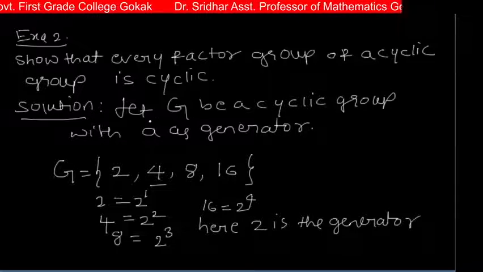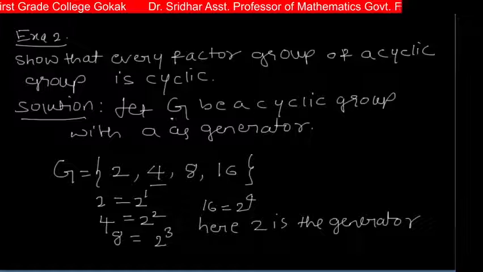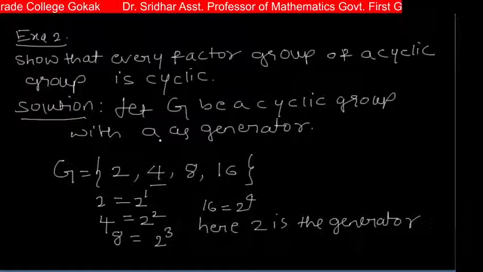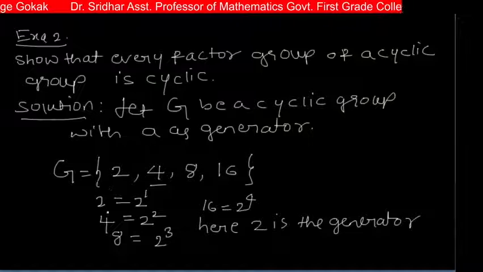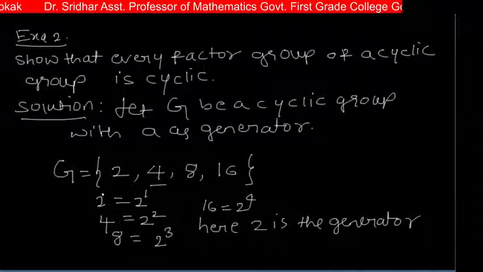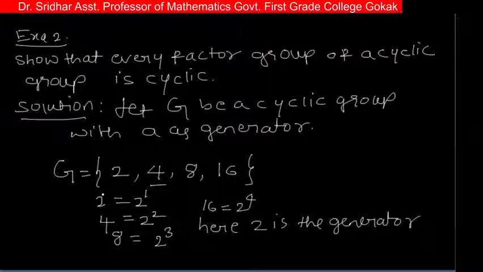Let G be a cyclic group with a as generator. Now let N be a normal subgroup.